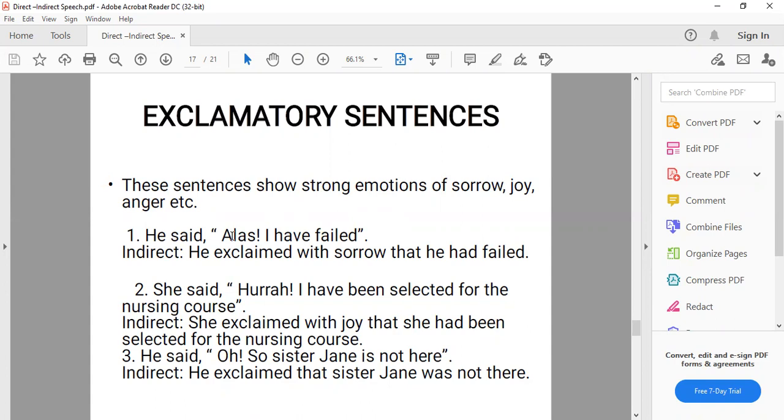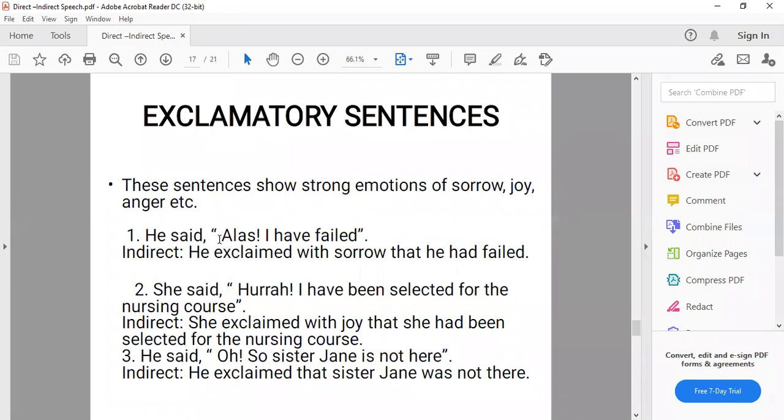You understand that the sentence is expressing some emotions of sorrow, anger, joy, happiness, and what we are using here, the sign of exclamation, that is used after alas in this sentence. Clear? And how are we going to change the direct form into indirect form?